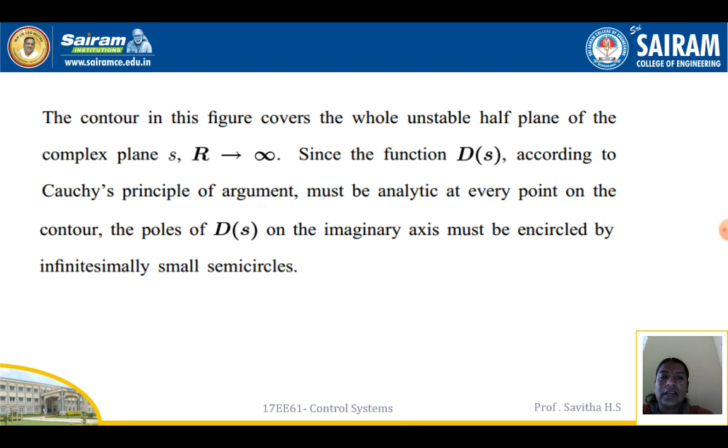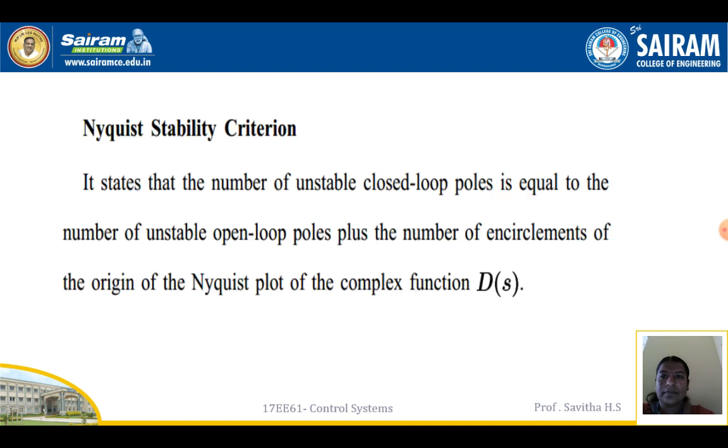Since the function D(s), according to Cauchy's principle of argument, must be analytic at every point on the contour, the poles of D(s) on the imaginary axis must be encircled by infinitesimally small semicircles.